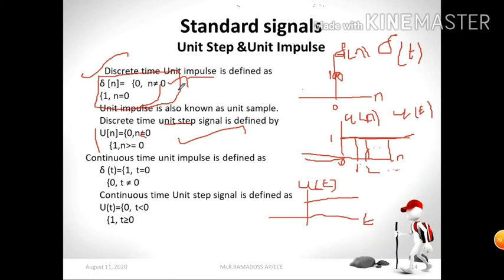So far we have discussed what a signal is, the types of signals, and how a signal can be represented.